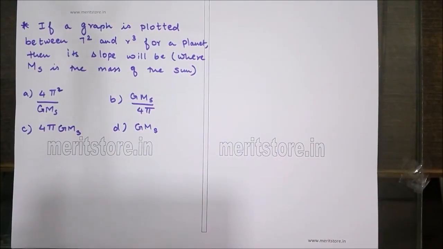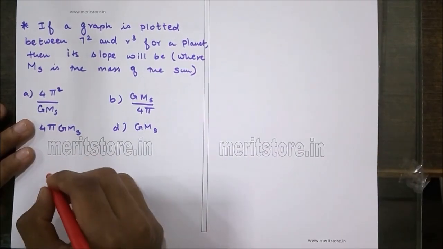If a graph is plotted between T square and R cube for a planet, then its slope will be, where Ms is the mass of the Sun. The options given are 4 pi square upon G Ms, upon 4 pi, 4 pi G Ms, and G Ms.